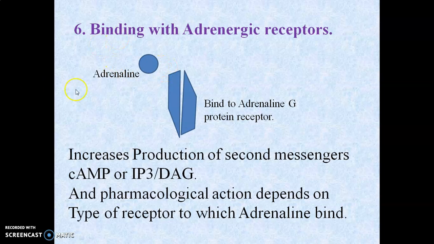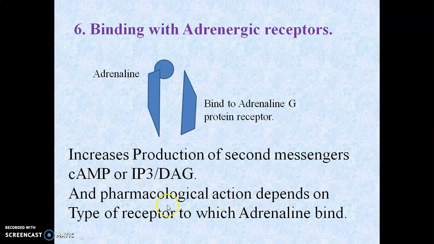When adrenaline binds with its receptor, which is a G protein coupled receptor, secondary messengers are released to activate it, that is the cAMP or IP3-DAG pathway. This results in the opening of the adrenergic receptor channel, and changes take place in which ions come inside and which ions go outside.